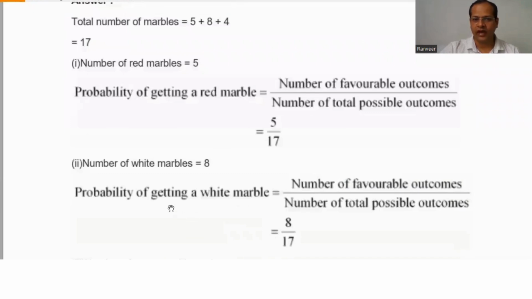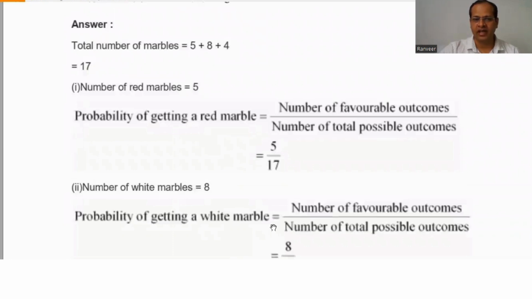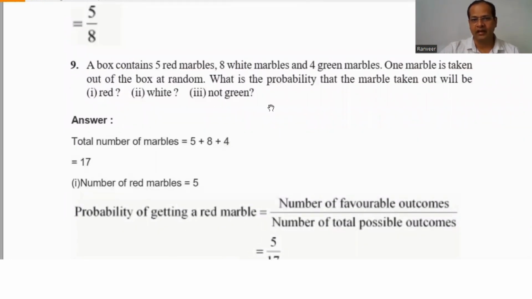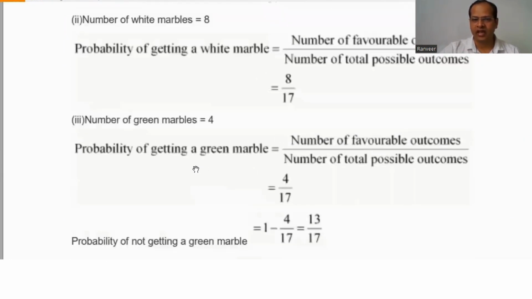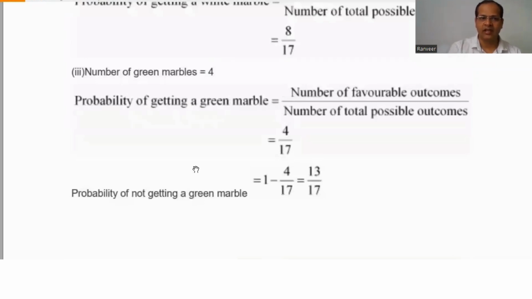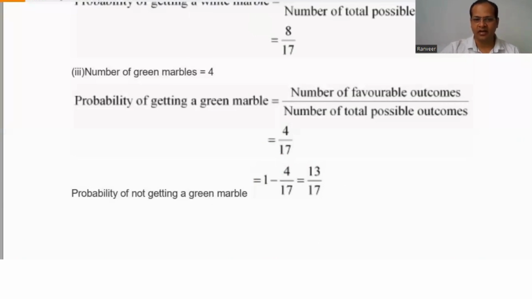The probability of getting a white marble, with 8 white marbles in total, is 8 by 17. Now, for not green, first we have to find the probability for green. For green it comes to 4 by 17. So not green means 1 minus 4 by 17, that is 13 by 17. This is the probability of getting a marble that is not green.